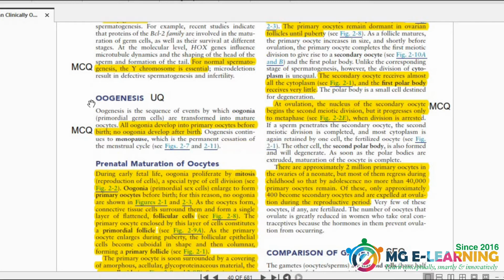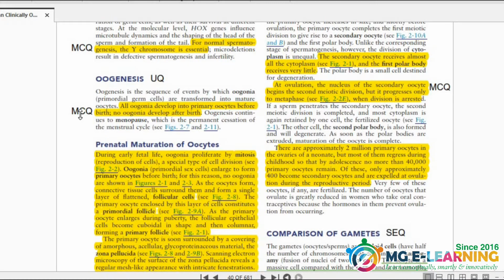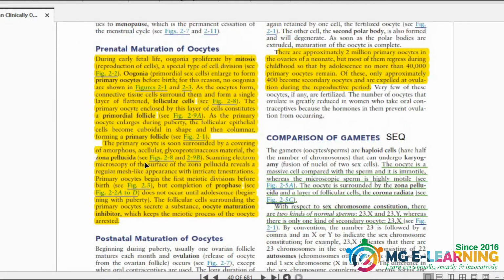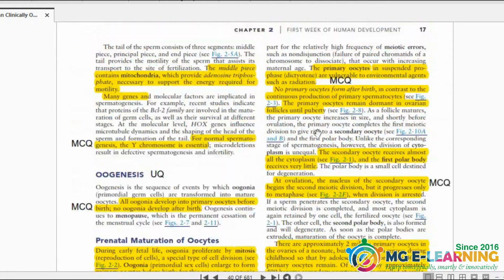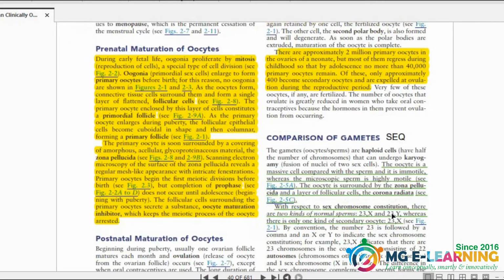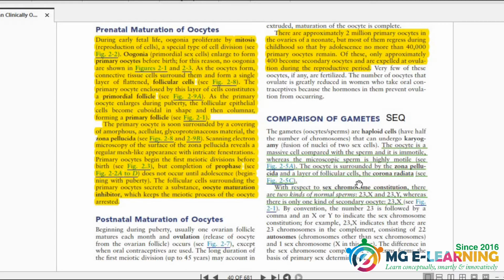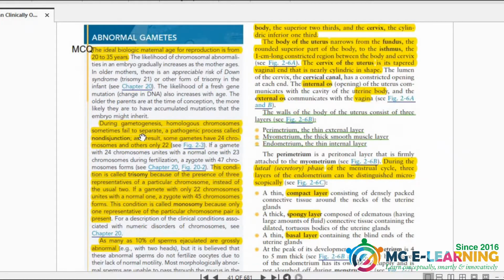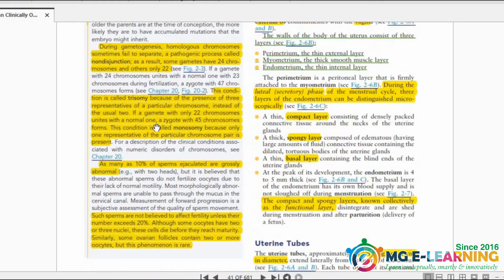The next important UQ is oogenesis. It is very important. This one is the MCQ that no oogonia develop after birth. All these are important UQs highlighted with yellow, and some important points for MCQs. Now comparison of gametes is very important from the SQ point of view. You have to know the difference between gametes. On the next page, abnormal gametes are also important from the MCQ point of view.